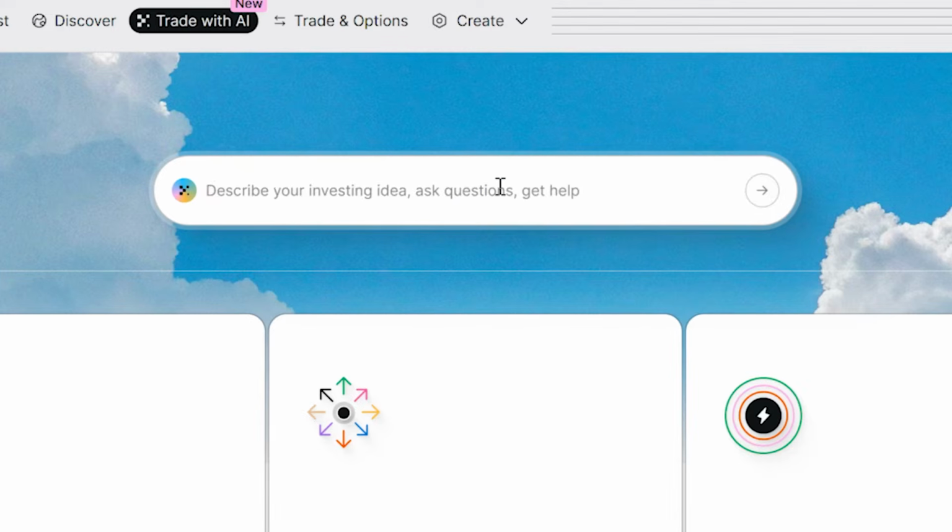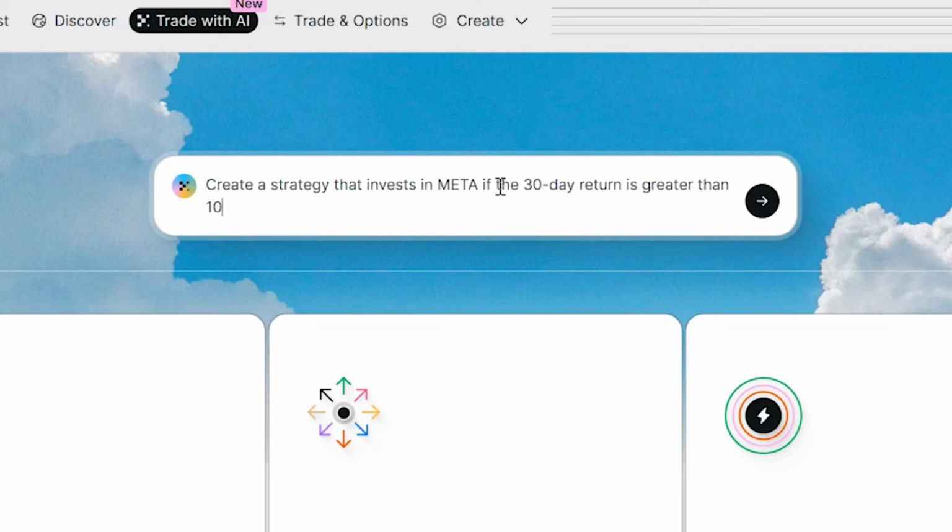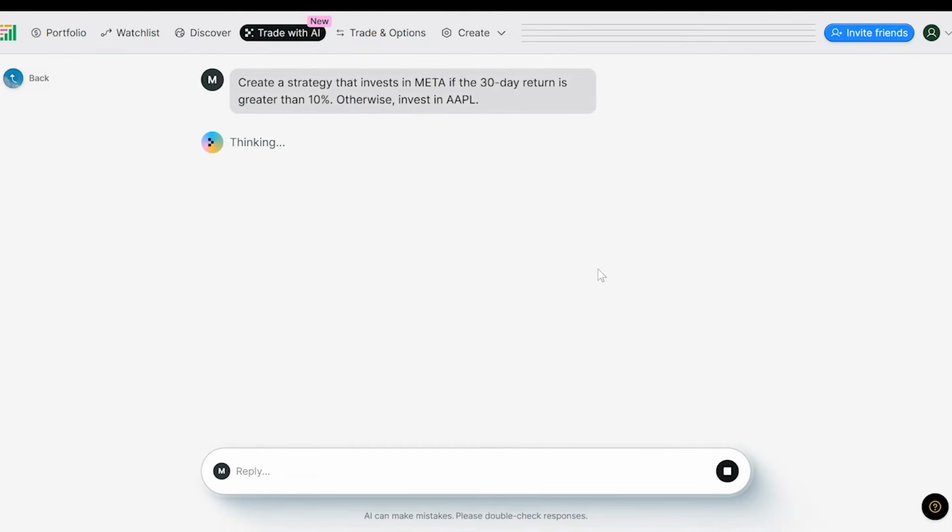So for example, I'll say create a strategy that invests in Meta if the 30-day return is greater than 10%. Otherwise, invest in Apple. And again, this is not a complex strategy, but what's really cool is that I can write this out. The AI is going to think for 10, 15 seconds, and then it's going to spit out this strategy for me, and it's ready to run. Or I can pop it into the drag and drop editor and customize it more if I want to.